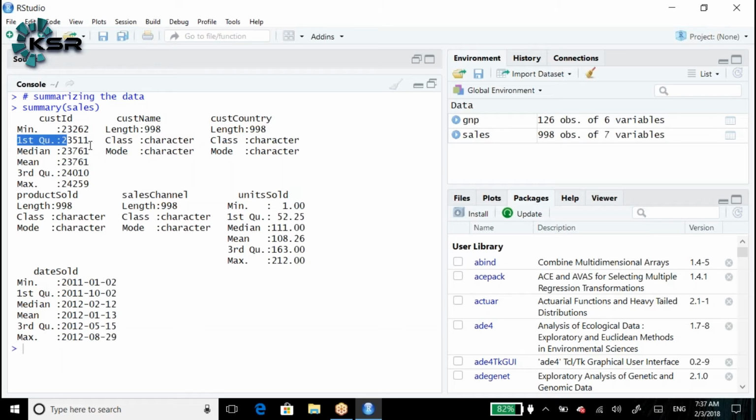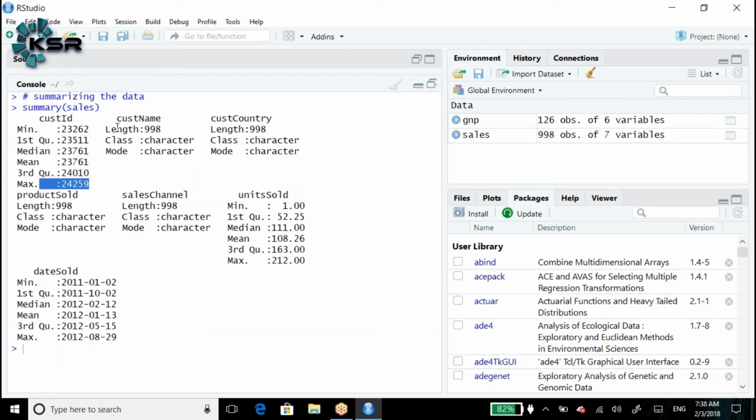Everyone is clear? Okay. Next will be the median value. Median value means the middle value of the data. Mean is the average of all the records. Third quarter is the value at 75% of the records. Maximum value is this much.